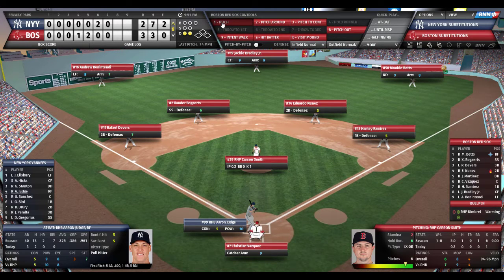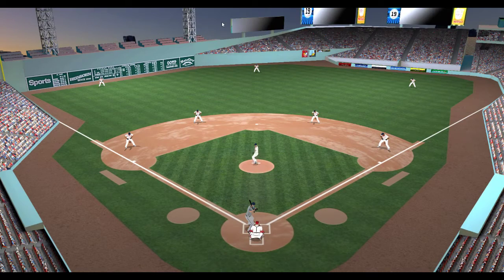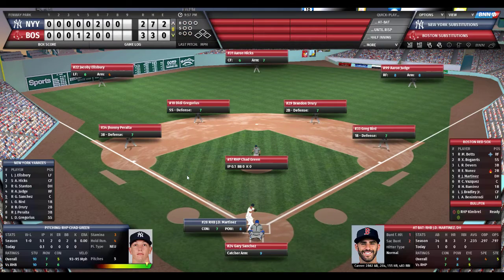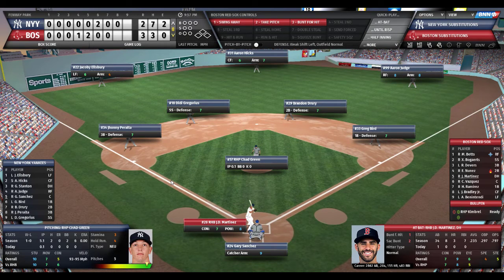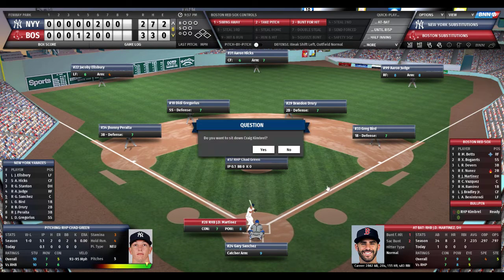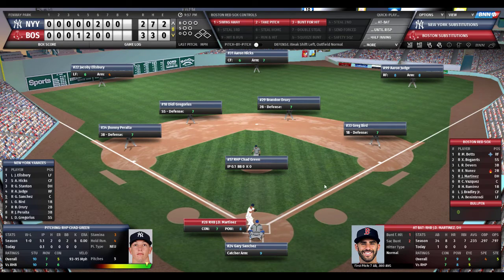Smith's ready. The windup and the pitch to Aaron Judge. 2-2 count. And he gets him swinging! Side retired. We go to the bottom of the 8th. The Red Sox cling to a 3-2 lead here at Fenway. Kimbrel's ready in the pen. We will sit him down for the moment, not to tire him out.